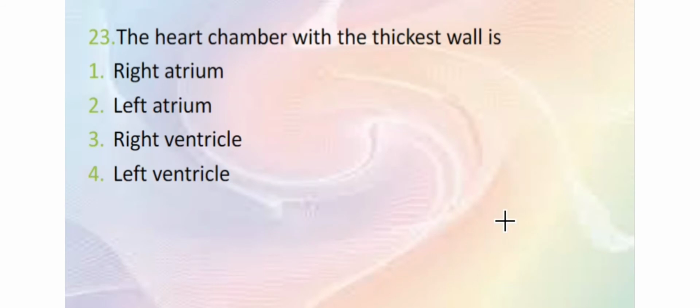The heart chamber with the thickest walls. We know there are 4 chambers, 2 auricles and 2 ventricles. Auricles have thin walls because they are receiving the blood, not pumping. So these two cannot be the answer. Whereas ventricles pump the blood to different parts of the body, they have thick walls. But we know right ventricle is pumping only to the lungs, which is very close to the heart, whereas from the left ventricle the blood has to go to every part of the body. So it is under high pressure. In order to withstand the high pressure, left ventricle has the thickest wall layer.